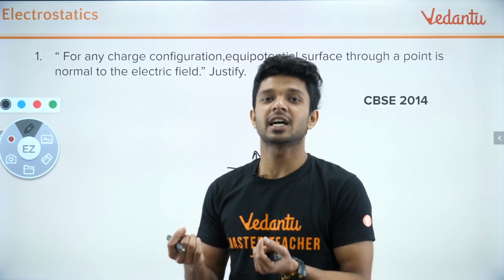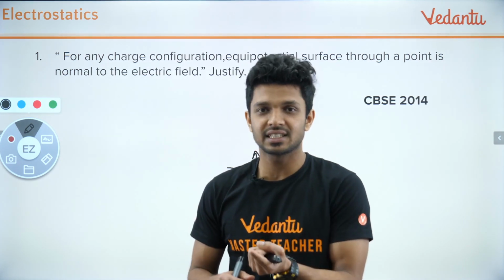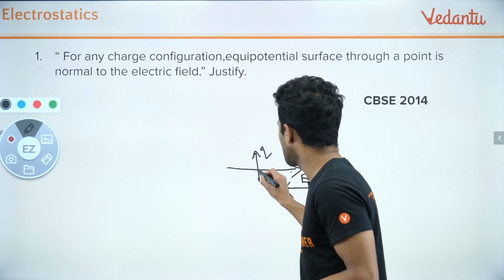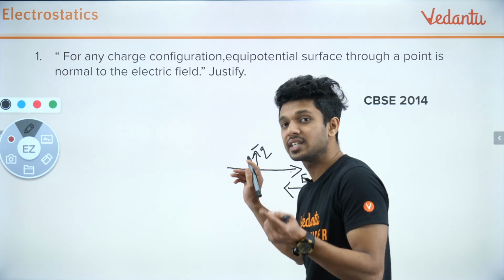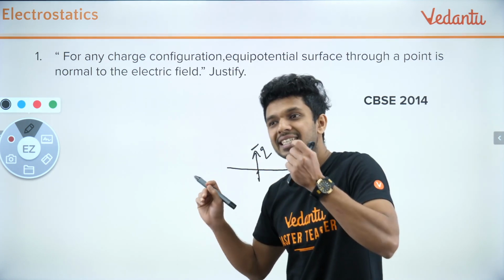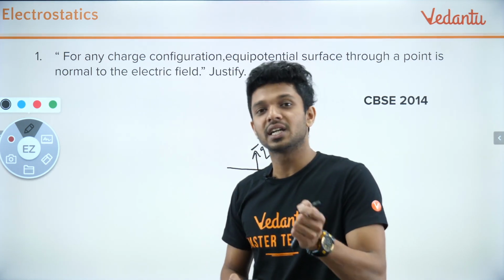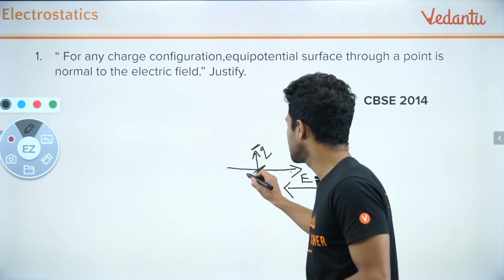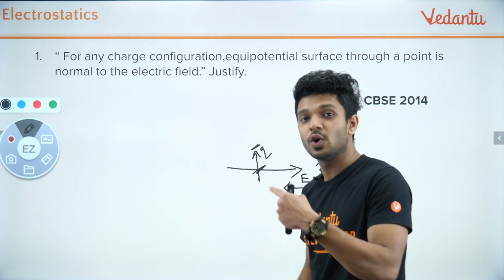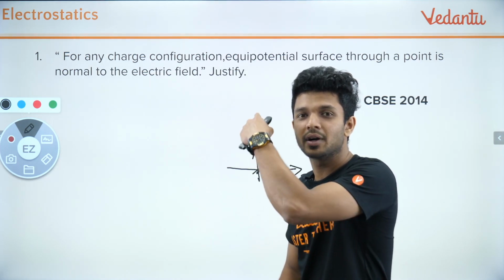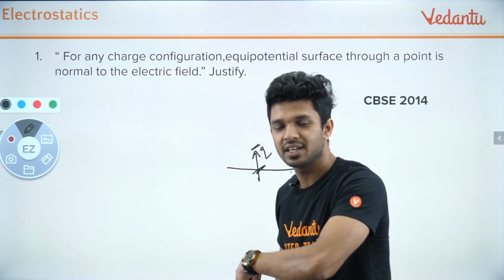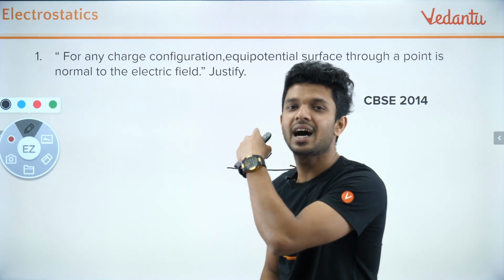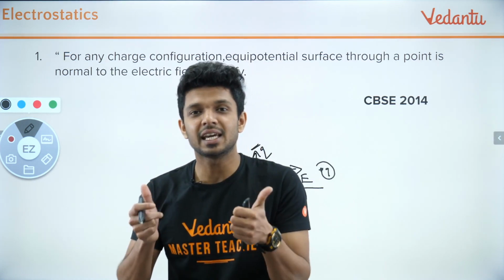No work is done means no extra potential energy between this point and this point. The potential energy difference is zero. If the potential energy difference is zero, these two points share the same potential. So whenever we are moving perpendicular to the electric field, all the points have the same potential.